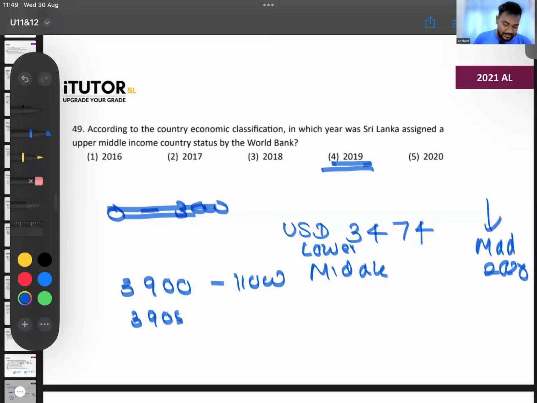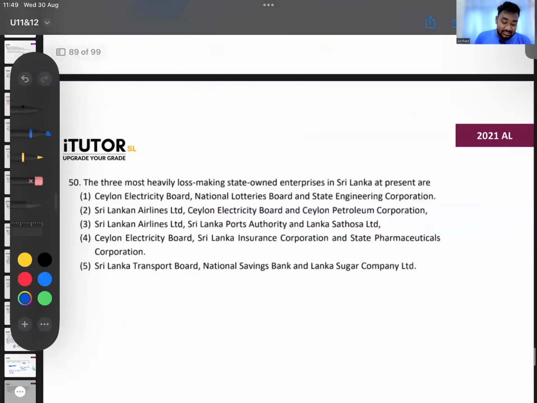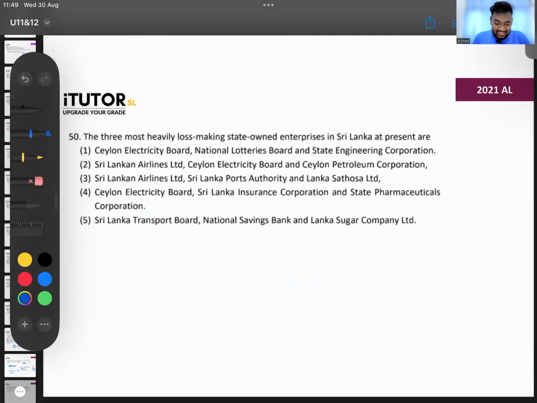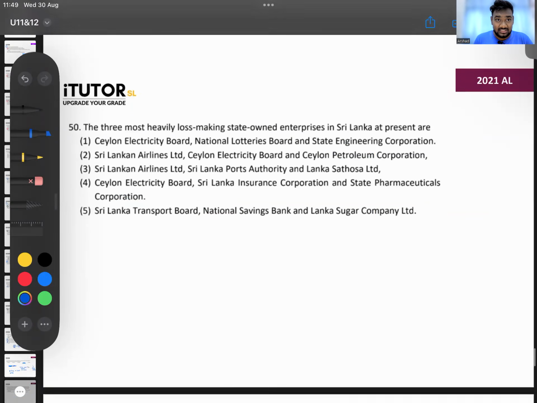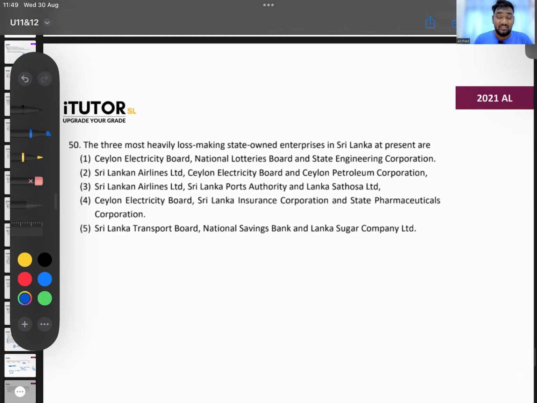Okay, last one. The three most heavily loss-making state-owned enterprises. Now this is connected to that year's current context. I taught this to you all in unit number 8 also. Who are the ones making the biggest losses? You have the airlines, the electricity board, and the petroleum corporation. These are the top three. The biggest one making losses in the past few years was the petroleum corporation.